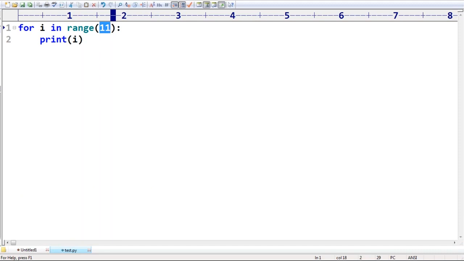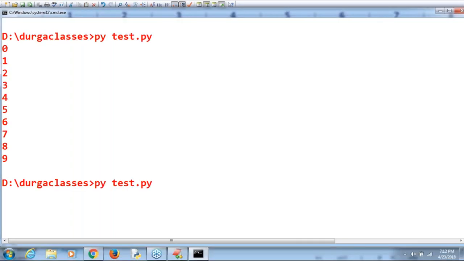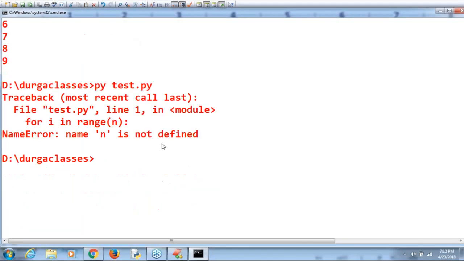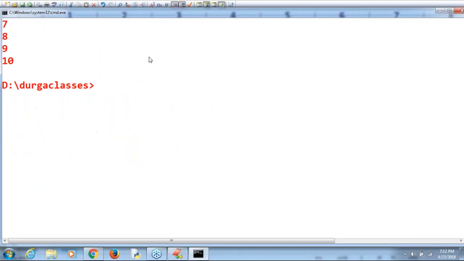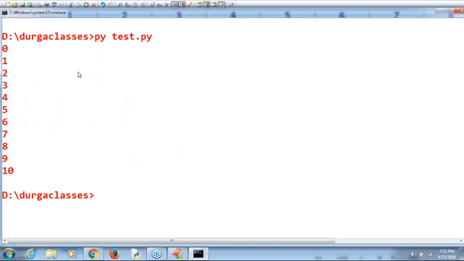Now observe that here I am taking 11, then automatically our requirement is going to be fulfilled: 0, 1, 2, 3, and so on up to 10. Clear, right?